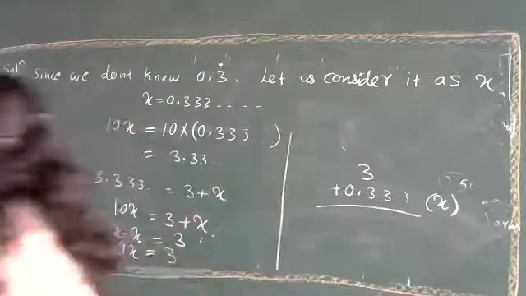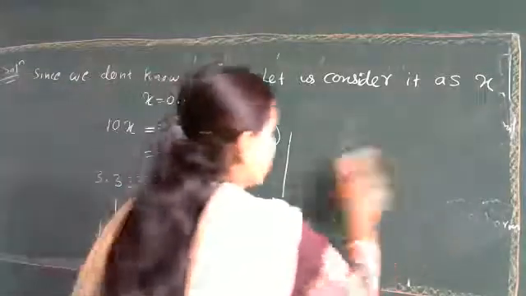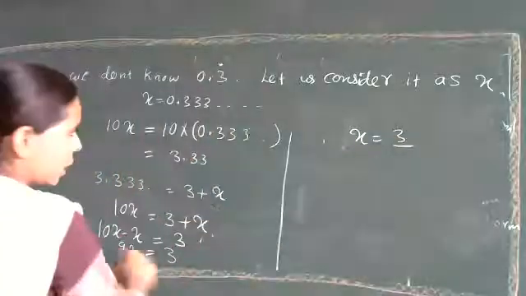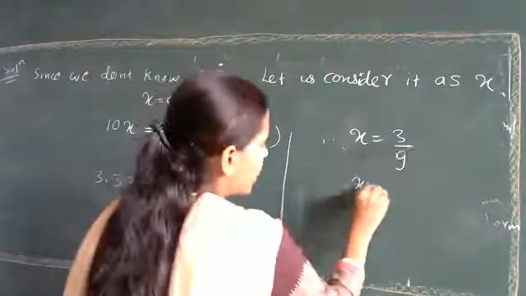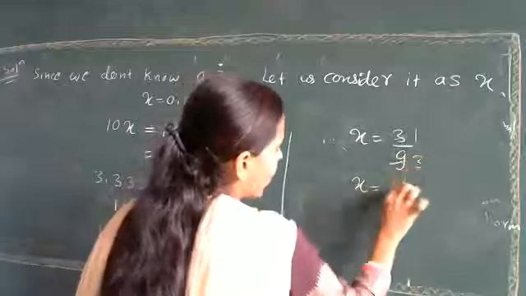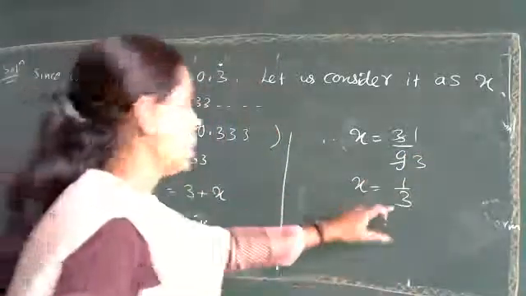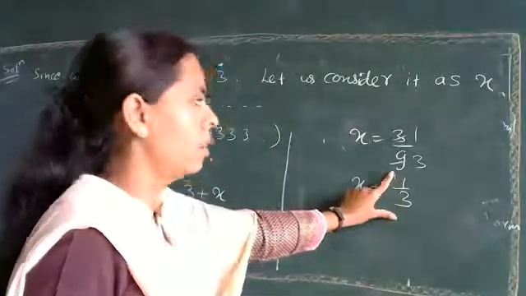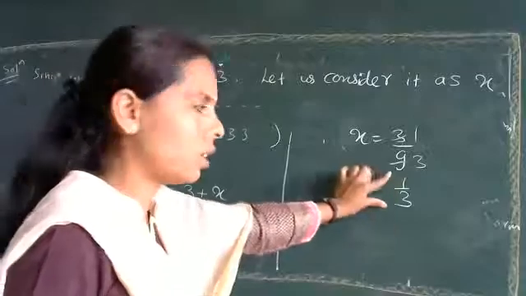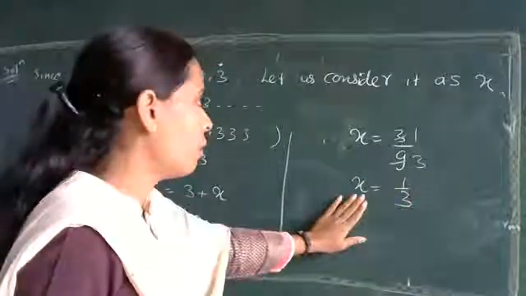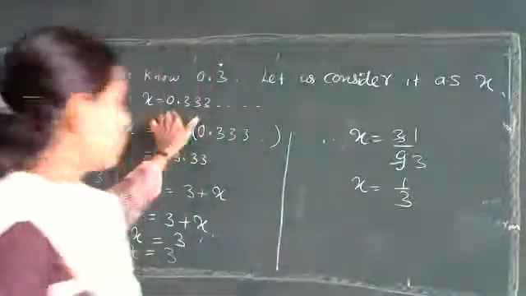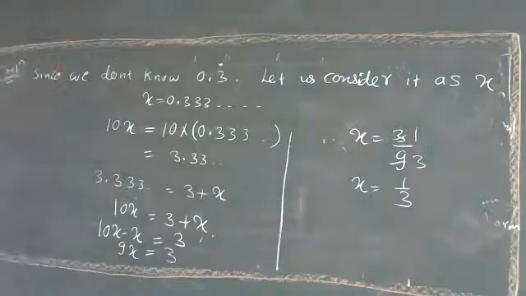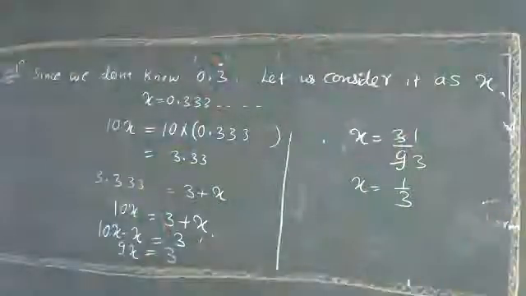So here again we get the value of x. Therefore x is equal to 3 upon 9. The 9 is in multiplication, goes into division, and you can cancel that. 3 ones are 3, 3 threes are 9. And likewise you will get x as 1 upon 3. So this number in fraction form is like this. Now it is a rational number because p and q are both integers, and q should not be equal to 0. So this form of x is nothing but a rational form of the given number. Got it? Got it or not? Yes, ma'am.